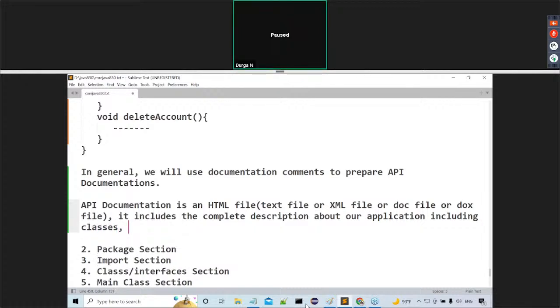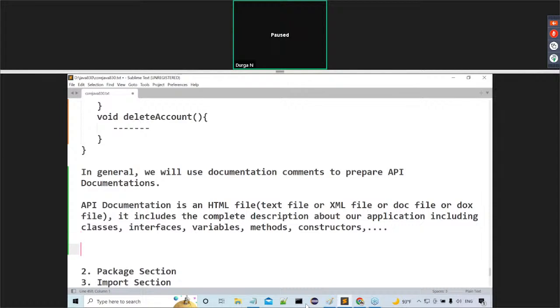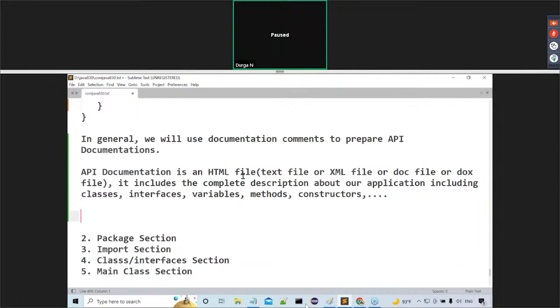classes. As all of you observe clearly, in our program what things are available? Classes, then interfaces, variables, methods, constructors, and so on. API documentation is an HTML file, or a text file, or an XML file, or a doc file, or docx file, whatever it may be. It may be anything, but it includes the complete description about our programming elements.